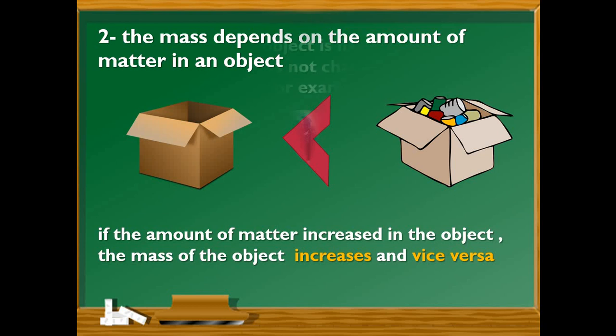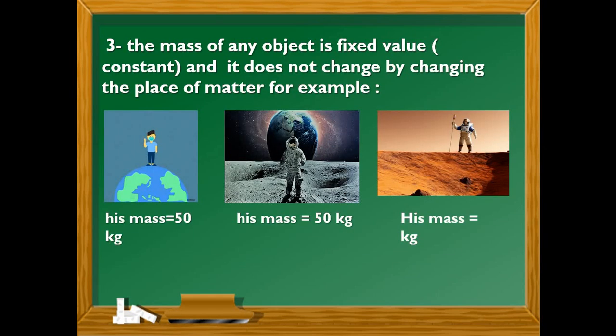Let's go to property number 3, and it says the mass of any object is a fixed value. Fixed value means constant, and it doesn't change by changing the place of matter. For example, in picture number 1, we have our friend, and his name is Muhammad. When he measured his mass on the Earth's surface, he found his mass equals 50 kilograms.